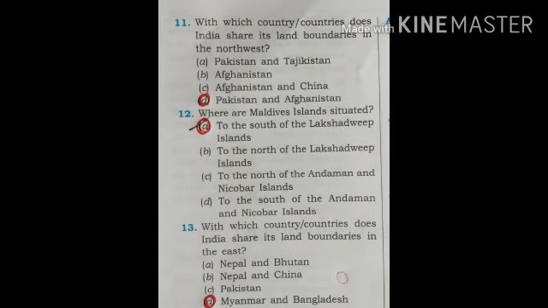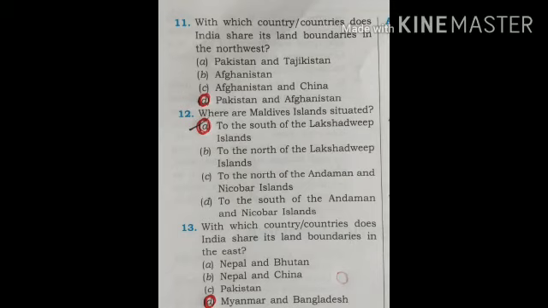Question number 12. Where are Maldives Islands situated? To the south of the Lakshadweep Islands, to the north of the Lakshadweep Islands, to the north of the Andaman and Nicobar Islands, to the south of the Andaman and Nicobar Islands. Correct option is A, to the south of the Lakshadweep Islands.